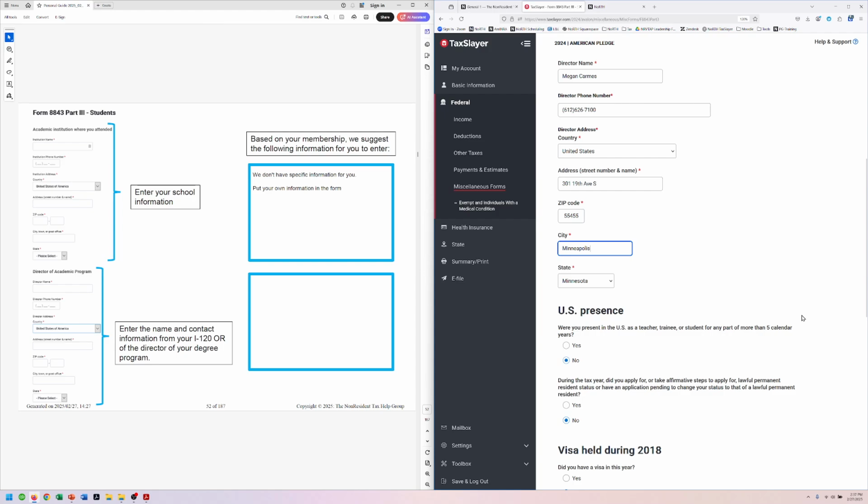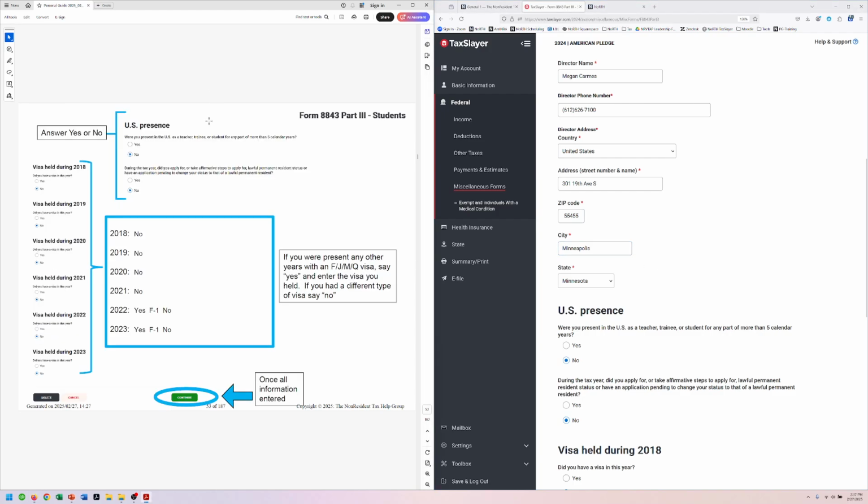Basically the IRS may need to call to find out if you were really a student here. Somebody in International Student Services, or whatever your group is called, would be able to verify that you really were a student or a teacher or researcher at that organization. So answer yes or no, but she was not.